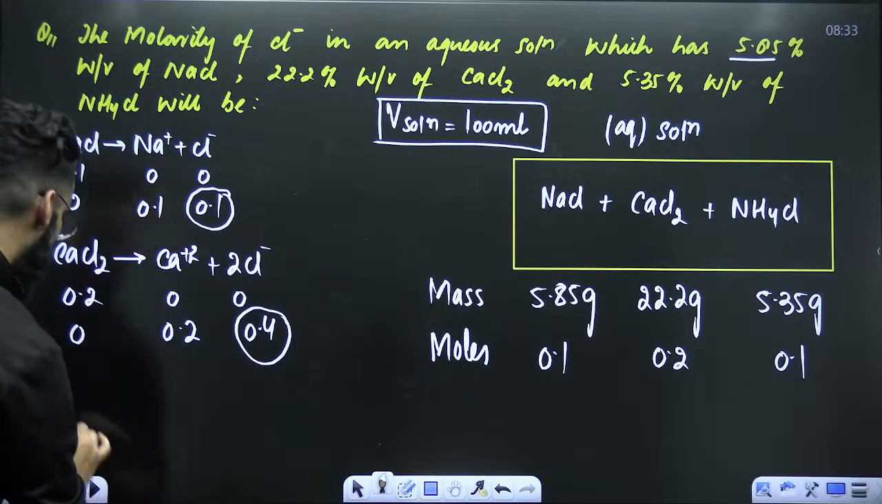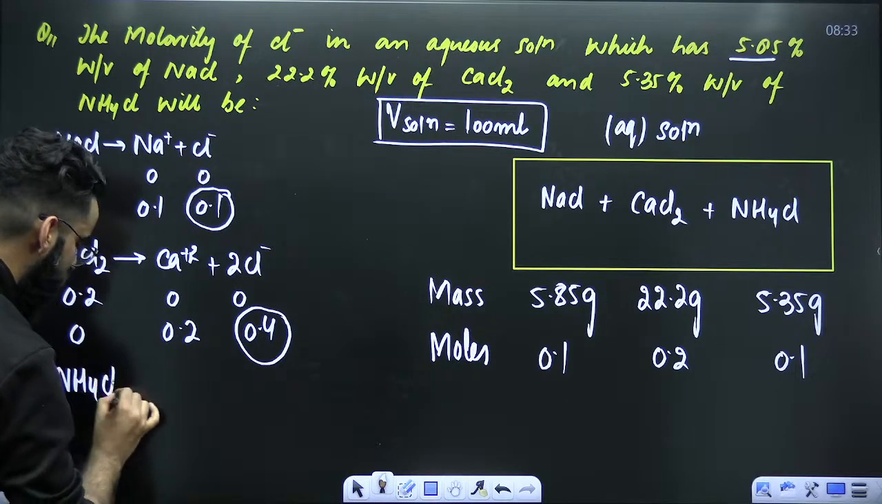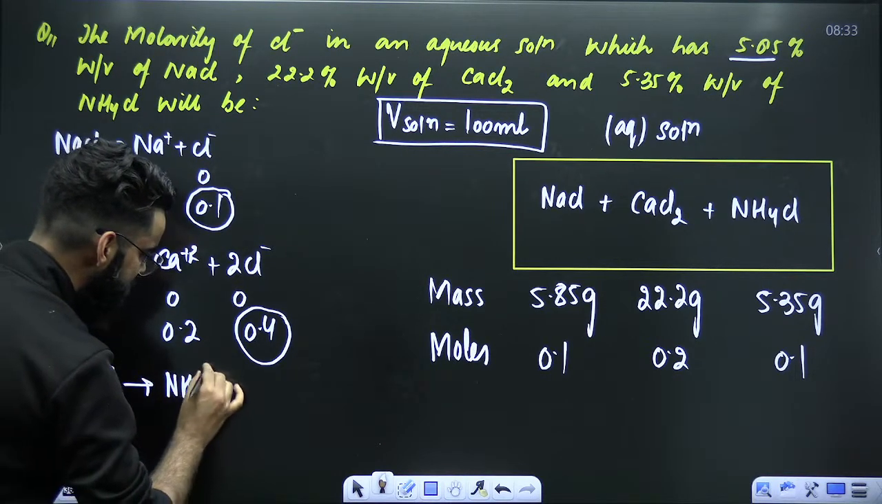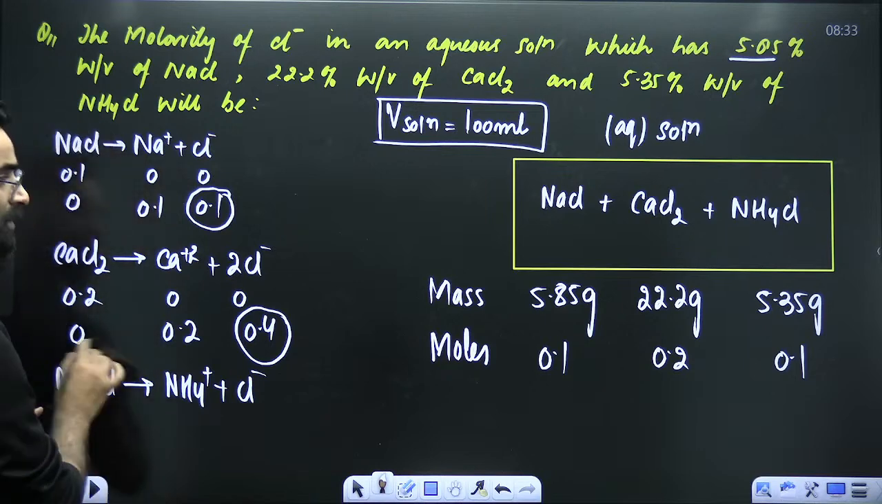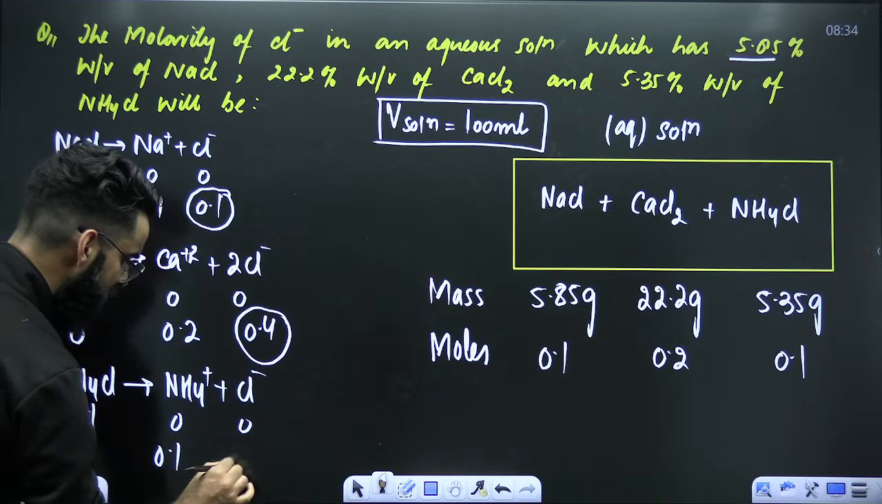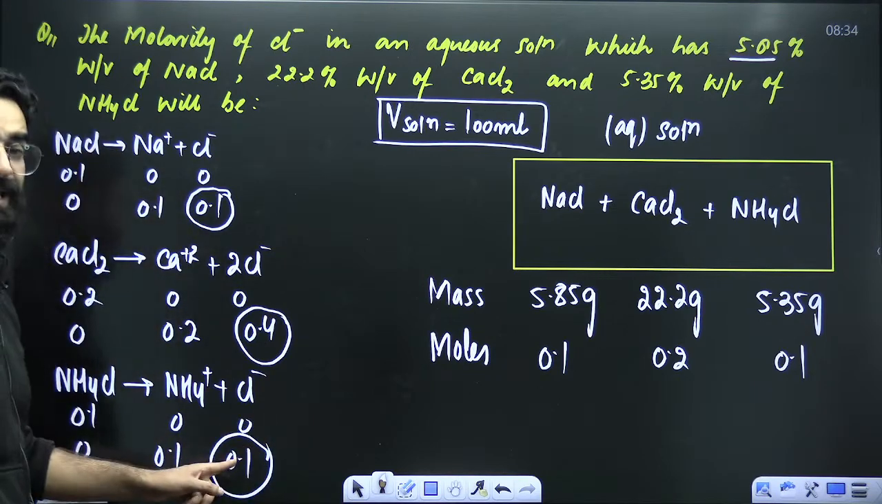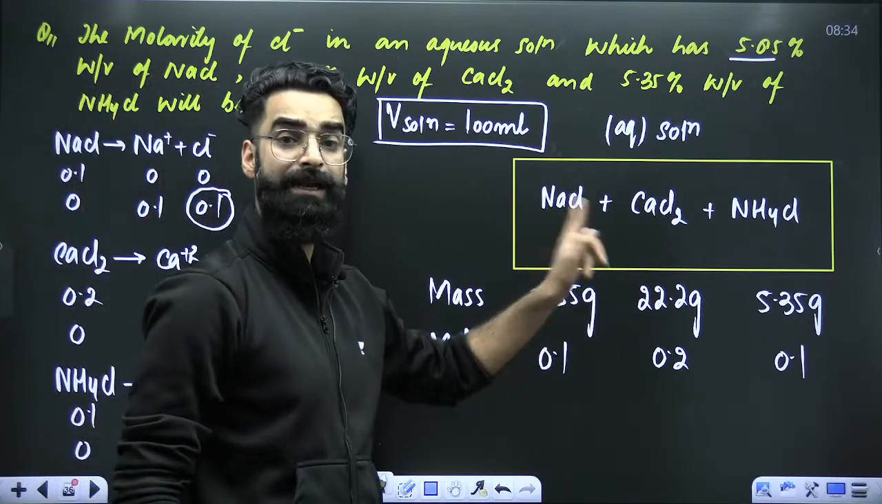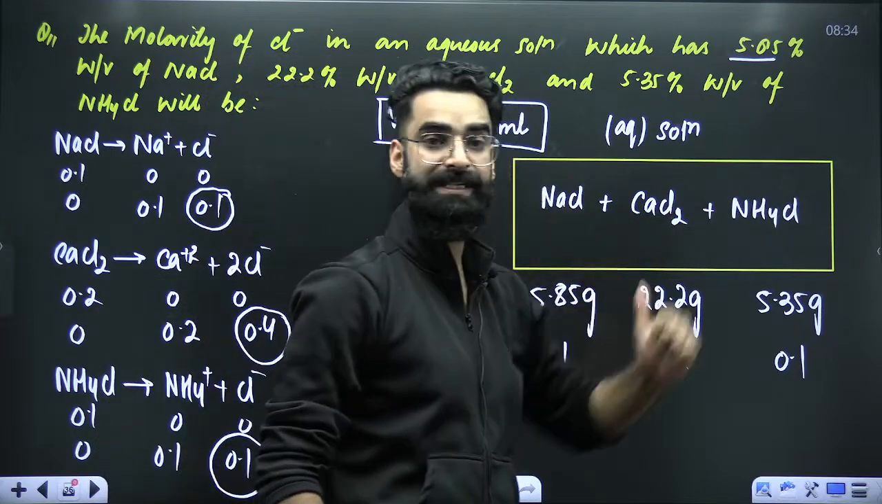Now similarly, how would NH4Cl have undergone dissociation? NH4 positive plus Cl negative. How many moles of NH4Cl did we have? 0.1, 0, 0, 0, 0.1, 0.1. These are the moles of Cl negative present in the solution which have come from NH4Cl.